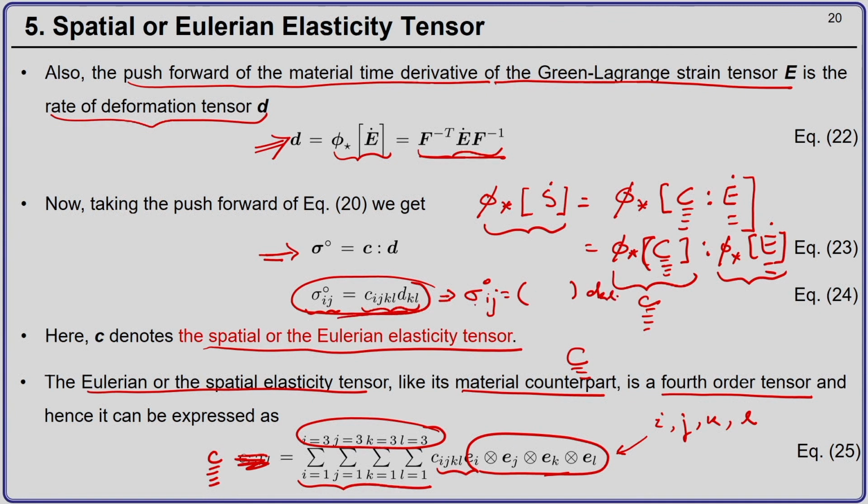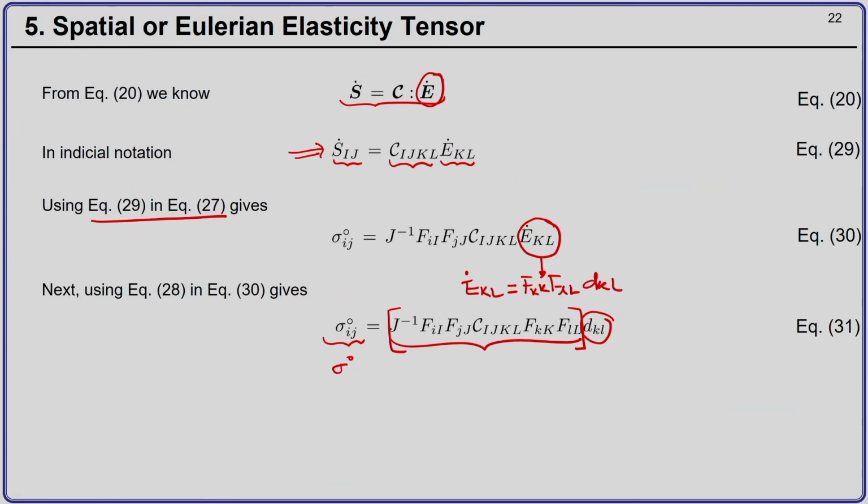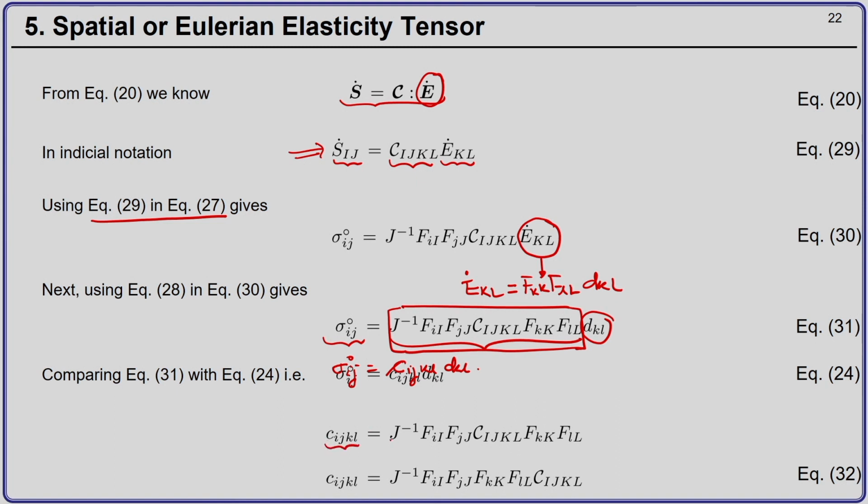So, if I compare both the sides, I compare small c_ijkl d_kl, and I can immediately identify the term in the bracket to be equal to c_ijkl. So, c_ijkl is J inverse F_iI F_jJ C_IJKL F_kK F_lL.